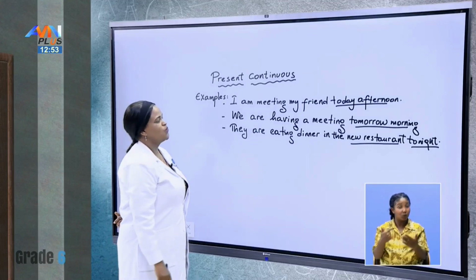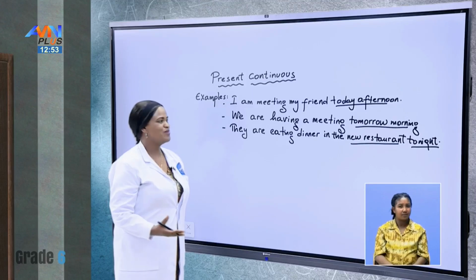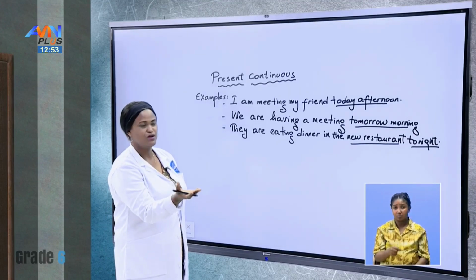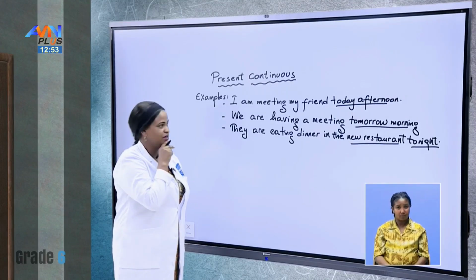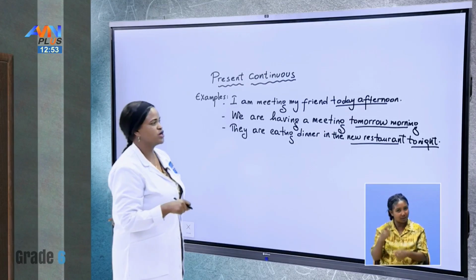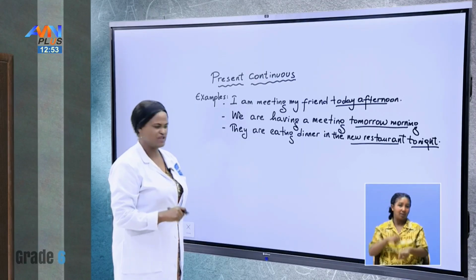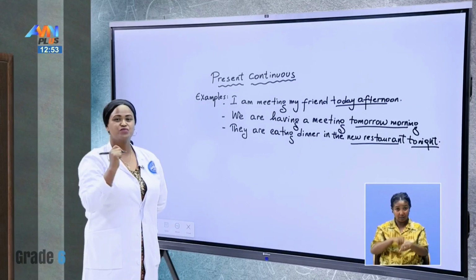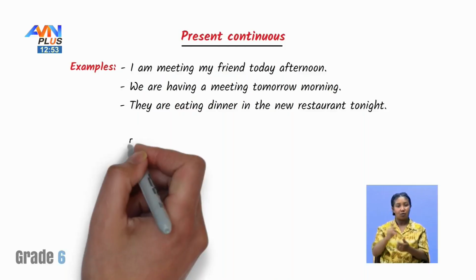So, what kind of future do you think it is? Can you guess? Today afternoon, time; tomorrow morning, another time in the future; new restaurant, place; and tonight, another time. What can you tell? This present continuous tense, when we use it for the future, it is for arranged future.